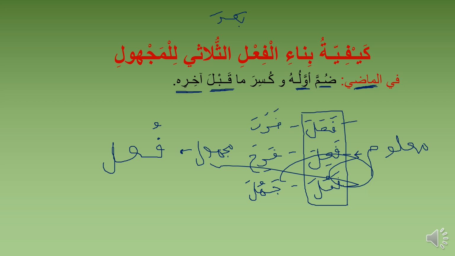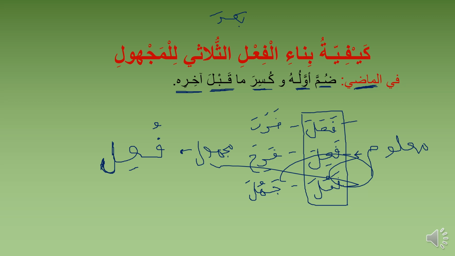Give it what? Give it kesra. So this is the last letter. Lam is the last letter, right? So the formula says what? The formula says give what comes before the last letter. The last letter is lam, and what comes before the lam is the ain. Give it kesra. This is it. Fa'ula.